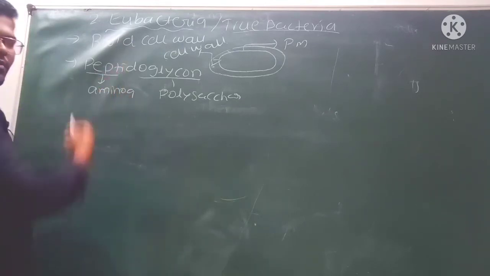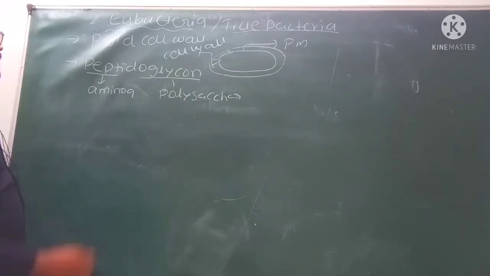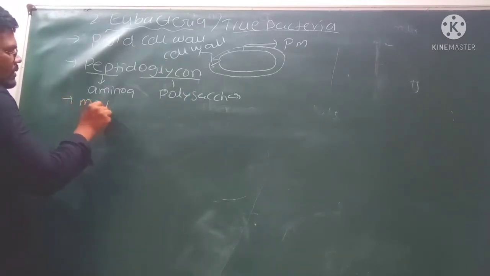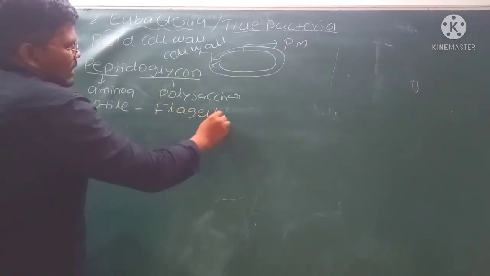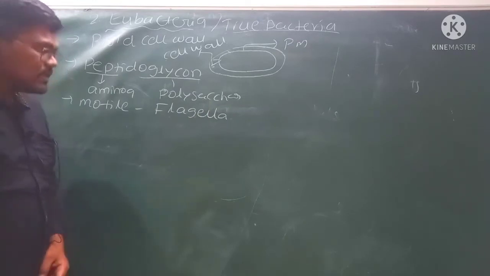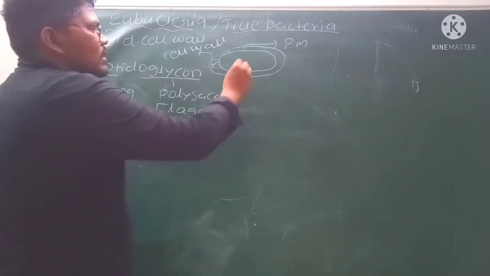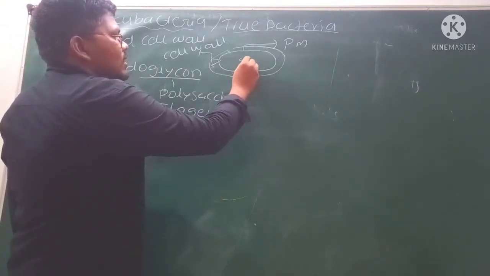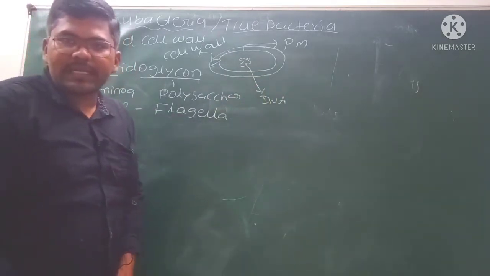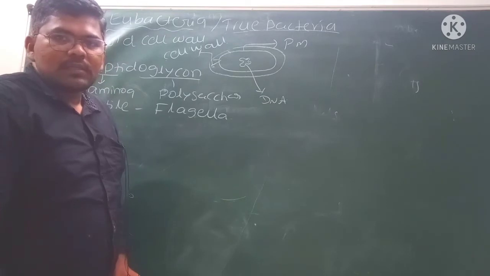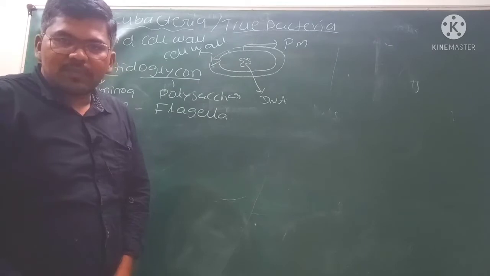Amino acids are monomers of proteins, hence you can say amino acids. Then glycan means sugar. If you observe motile eubacteria, they contain one or more flagella. Already we know that bacteria belong to prokaryotes, hence there is no nuclear membrane surrounding the DNA. This is the DNA of the bacteria. Actually bacteria contain a single chromosome. This DNA is not surrounded by a nuclear membrane, hence they are prokaryotes.